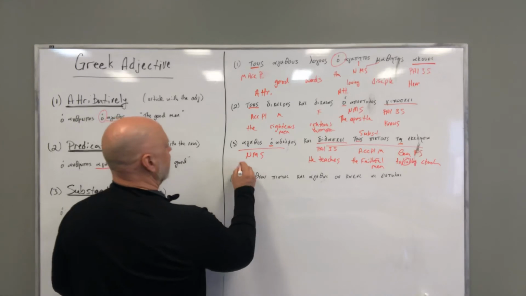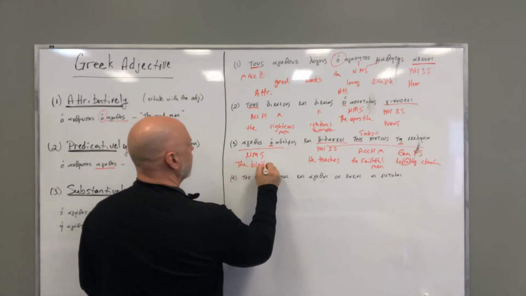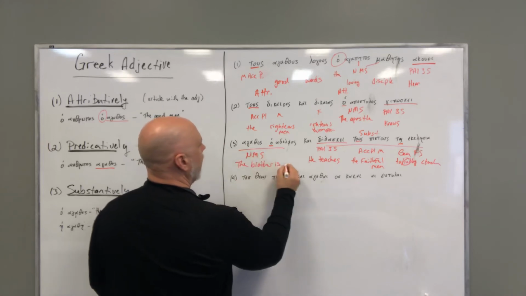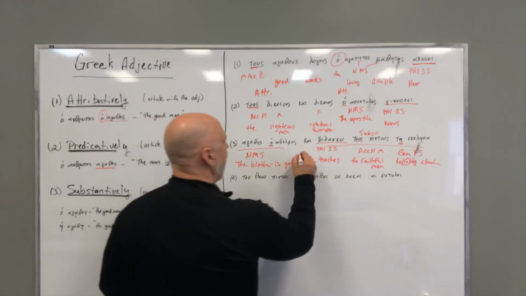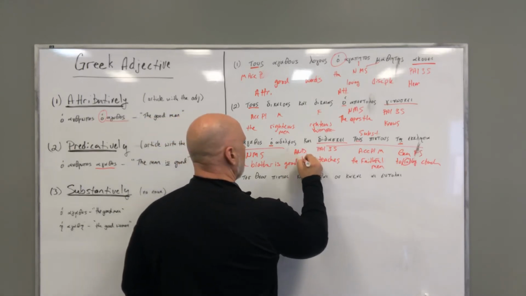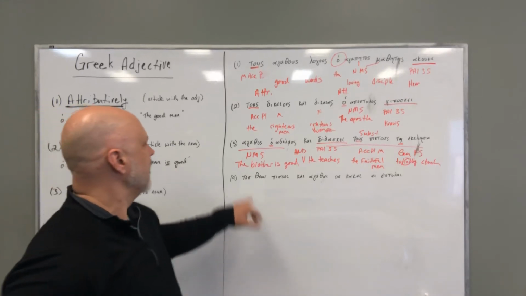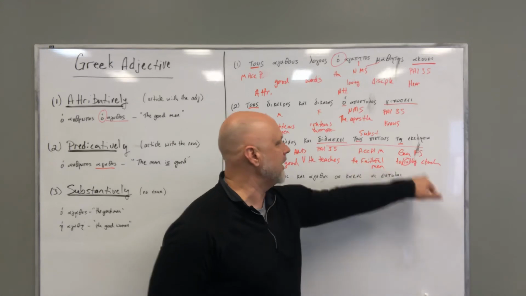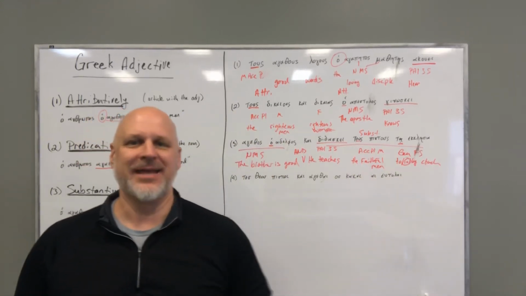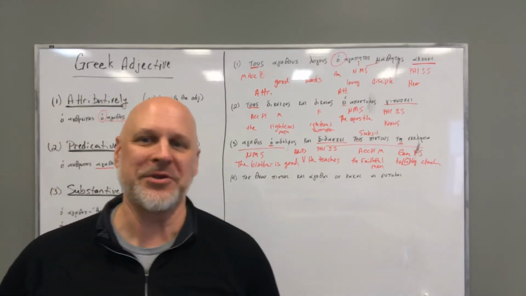So this is going to be the adelphos, brother. The brother is what? Good. I have kai, which is my and. I'm going to insert it there. So here's how I translate my sentence. The brother is good, and he teaches the faithful men in the church. Now you practice with this one, and I will join you in the next session.